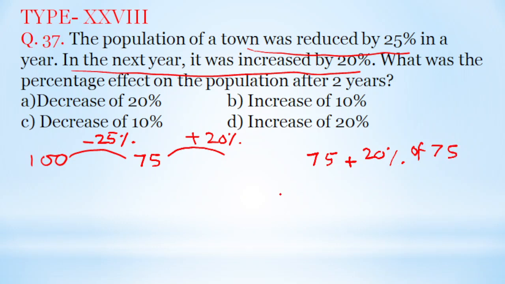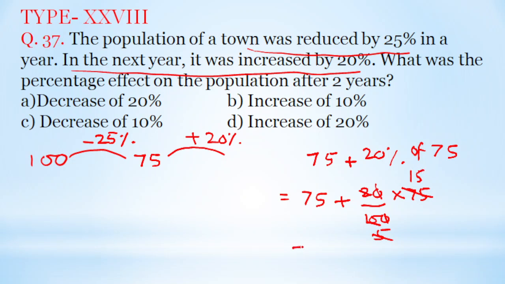So that is equal to 75 plus 20 by 100 into 75. So here this is 5, and when this 75 is cancelled by this 5, it becomes 15.